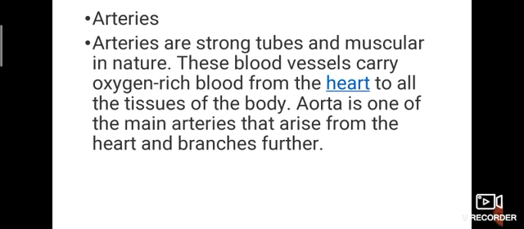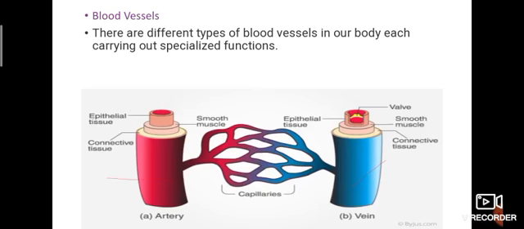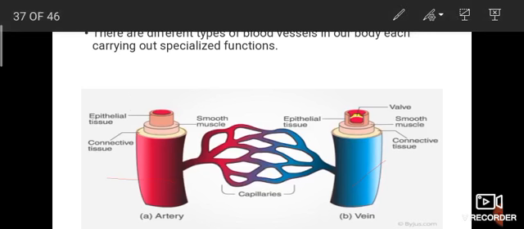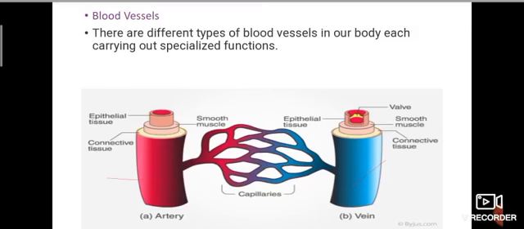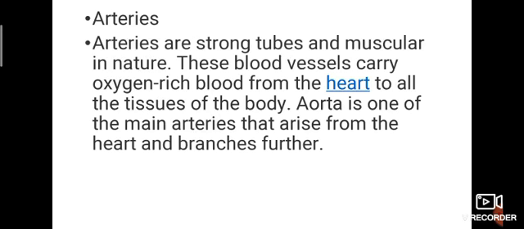The aorta is one of the main arteries that arise from the heart and branch further. Now can you say why the artery is in red color? Yes, very good, because this is oxygenated blood. Our blood is basically blue in color. When it gets oxygenated, it changes color because of iron, hemoglobin. So that's why it is red.